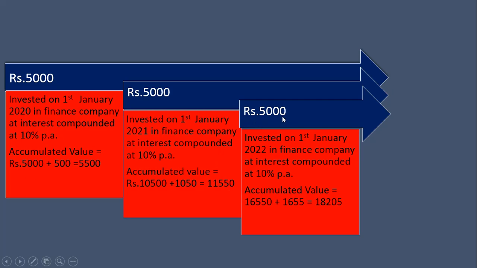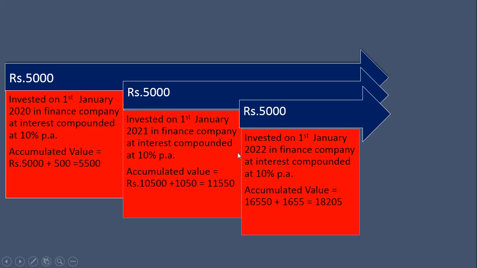In the same way, in the third year, these 5,000 rupees get invested on 1st January 2022. Therefore, the accumulated value will be this 11,550 plus this 5,000 rupees, 16,550, and interest on this 16,550 will be 1,655. Therefore, the accumulated value will be the addition of these two, 18,205.